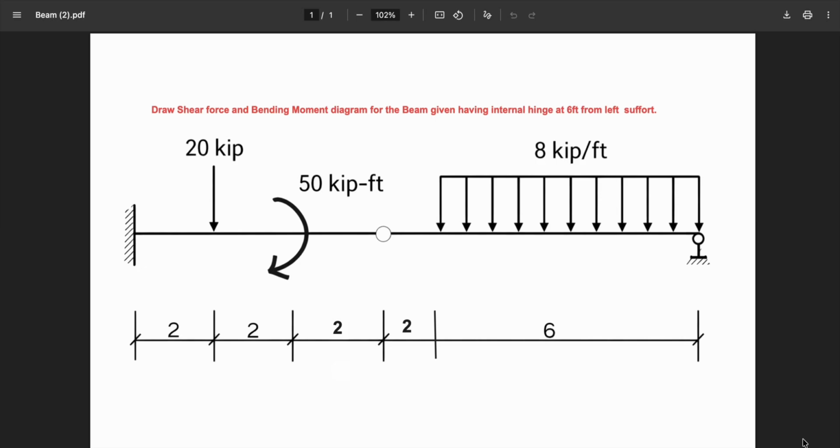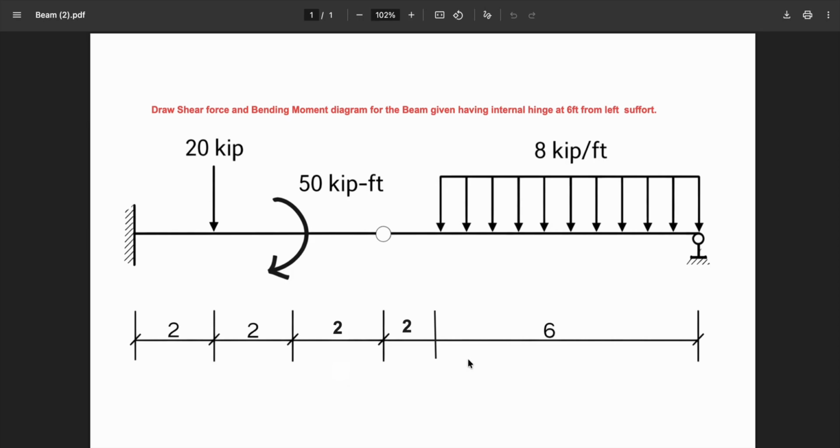In this video we are going to solve a beam with an internal hinge. You can see there is a beam with a point load, a uniformly distributed load, a bending moment, and the internal hinge present at 6 feet. All units are given in feet.